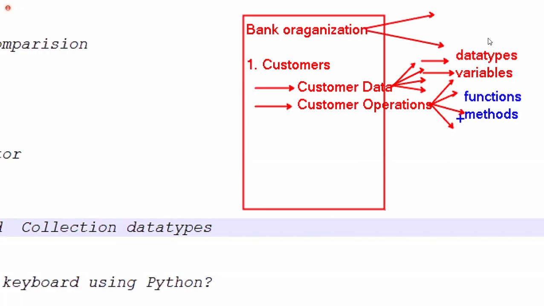So in our Python, what is available? Both are available, functions and methods. How to create a function? What is the purpose of the function? How to create methods? All these things we will discuss. Are you clear? So this is the basic fundamental. First of all, why is it required to learn variables, data types, all these things?